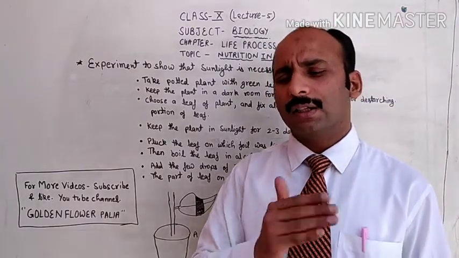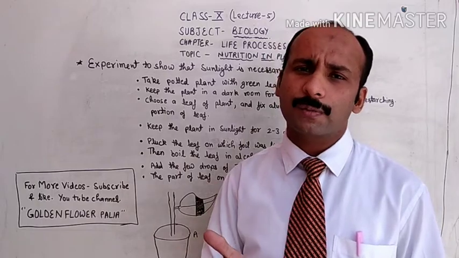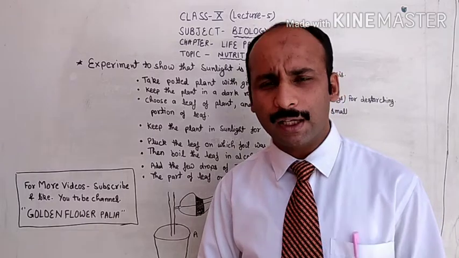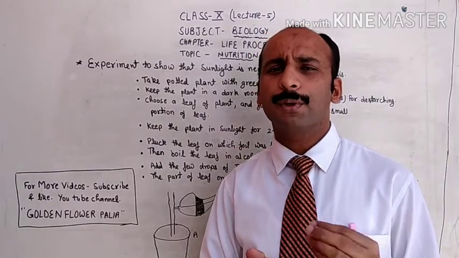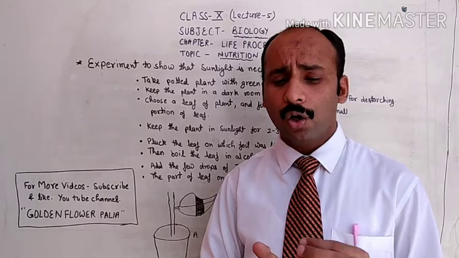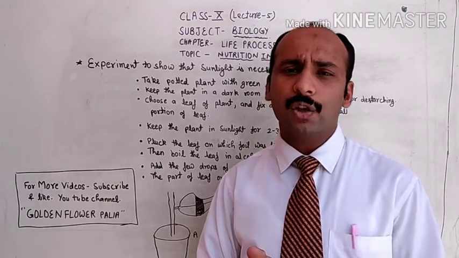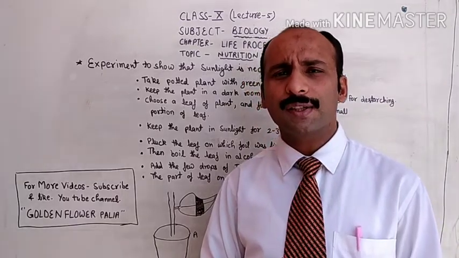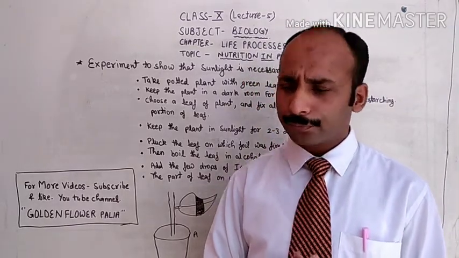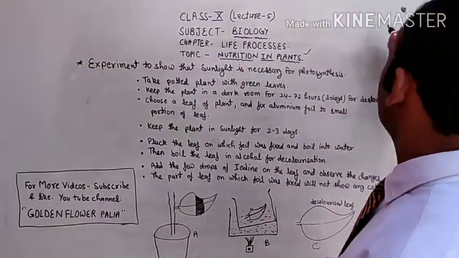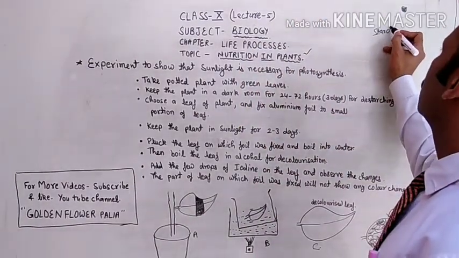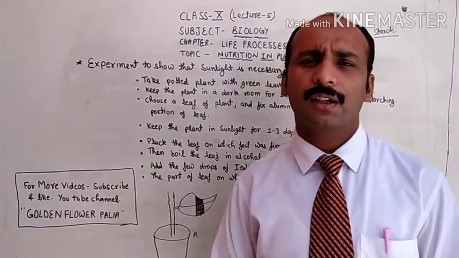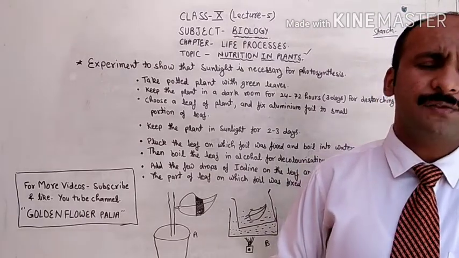Plants convert carbon dioxide into glucose. Why am I telling you the previous things? Because when plants follow the process of photosynthesis, they prepare food in the form of glucose, and if the glucose is not utilized, the extra glucose is stored in the form of starch. What is starch? Starch is a complex form of carbohydrate.